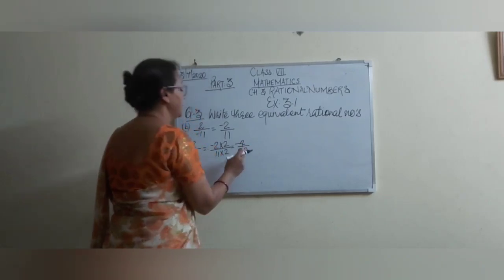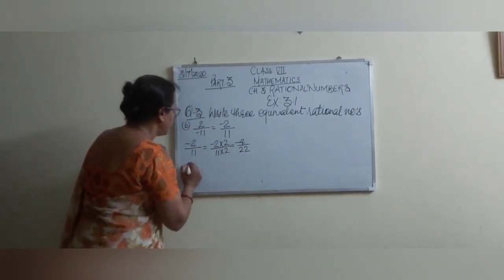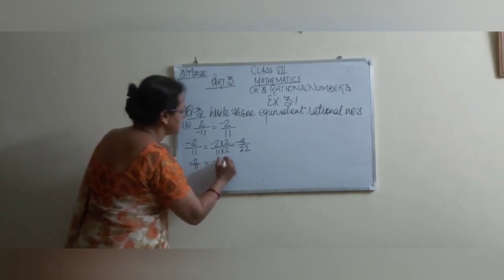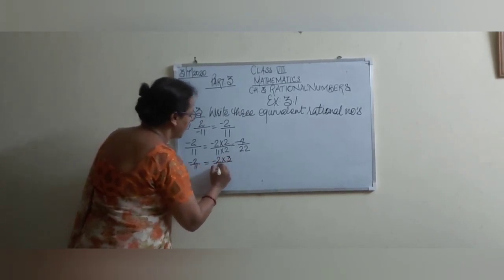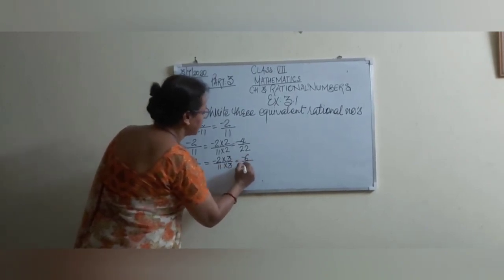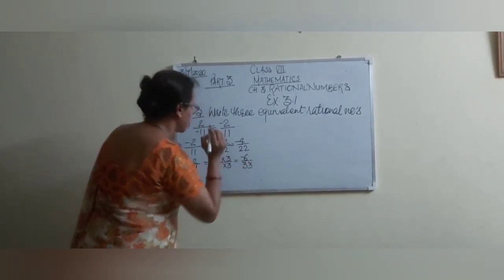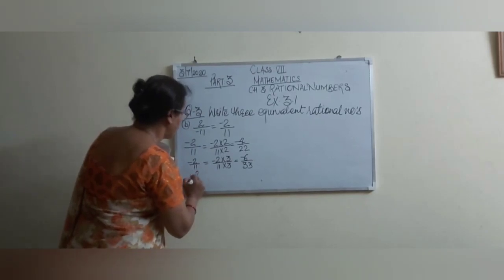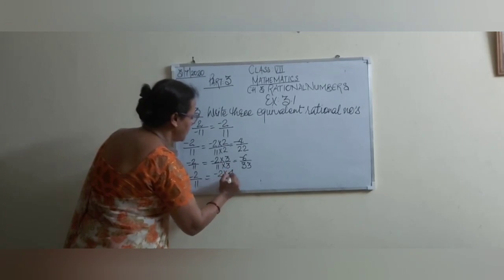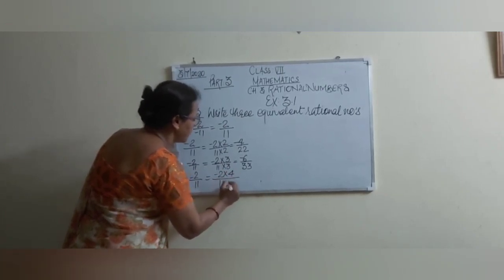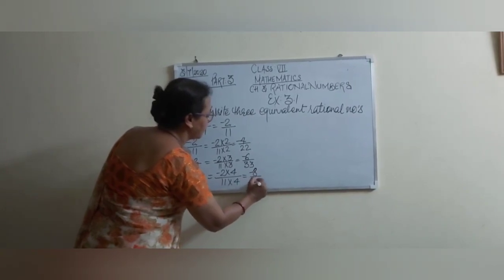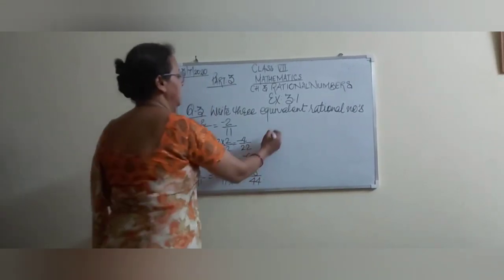That's right, if we solve, we will get the same number. Again, minus 2 by 11 is equal to minus 2 into 3 upon 11 into 3. What is it? Minus 6 by 33. Is it clear? Next, minus 2 by 11 equals minus 2 into 4 upon 11 into 4, means minus 8 by 44. That's right, that is the B part.